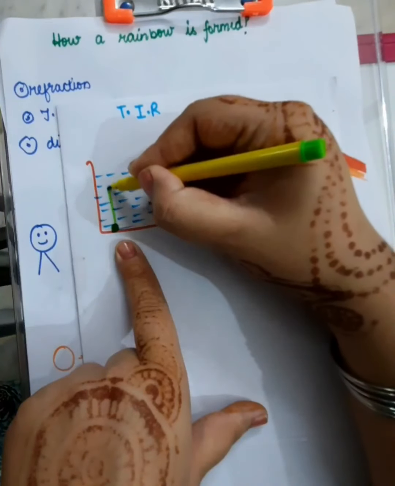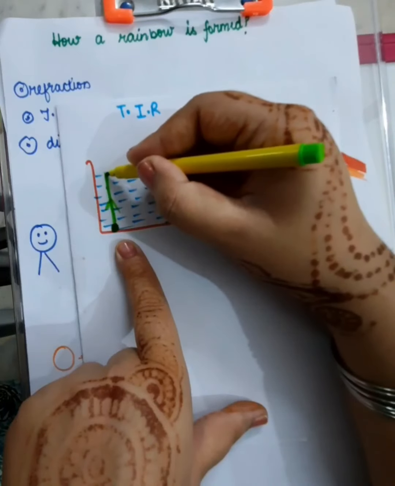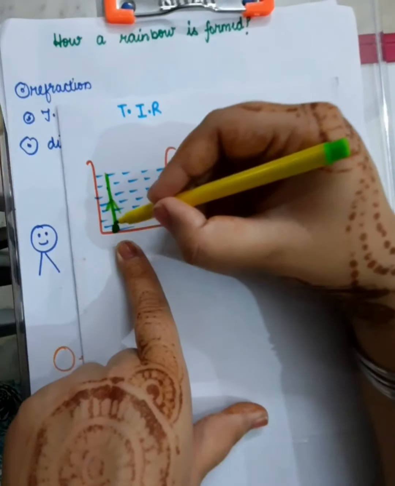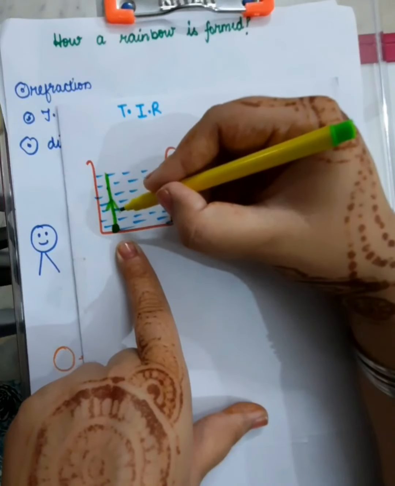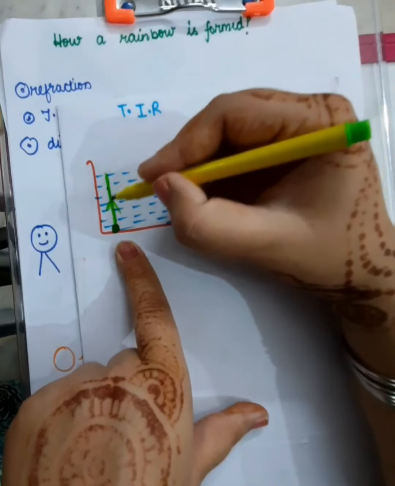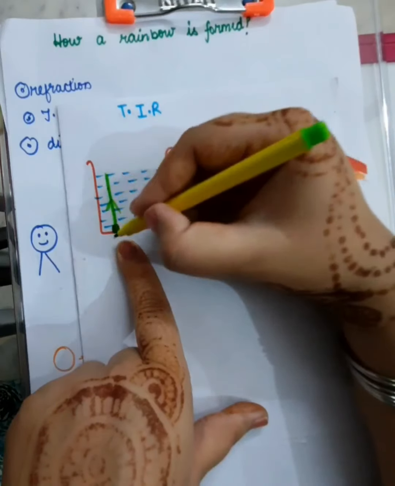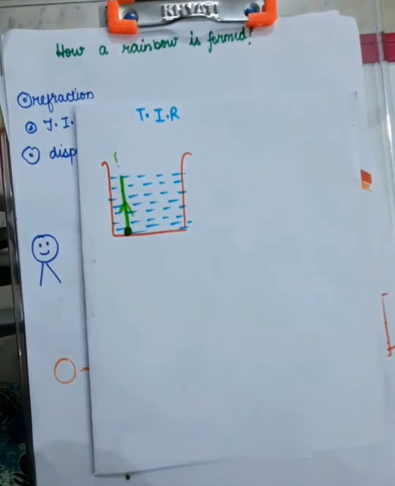So the first light ray which goes from water to air, when it is scattering, is coming from denser medium to rarer medium. And you know that when the light ray is incident like this, normally you can draw the normal.